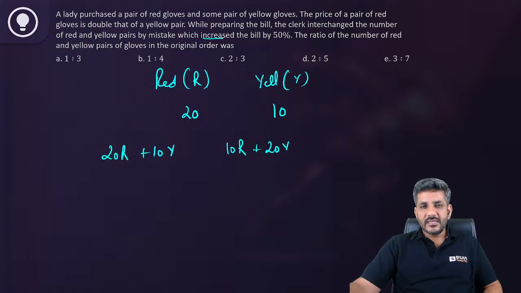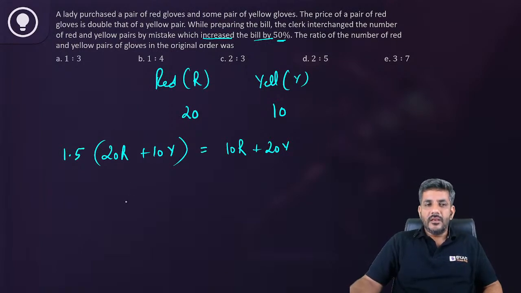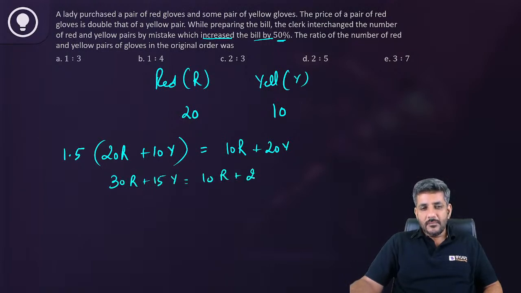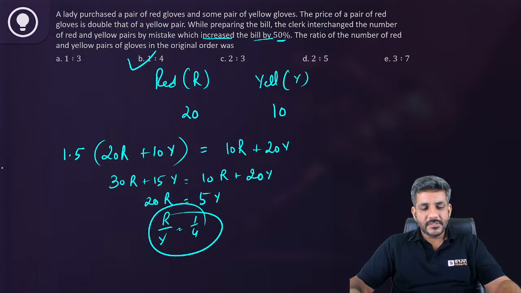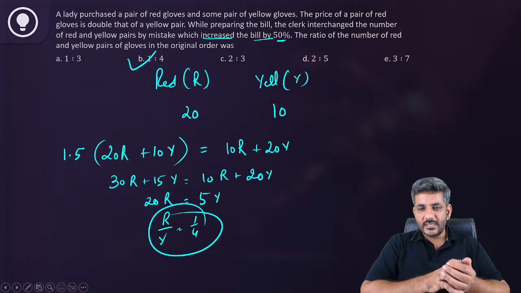And he says it increased the bill by 50%. So basically, original bill increased by 50% is the new bill. This gives me 30R plus 15Y is equal to 10R plus 20Y, or 20R is equal to 5Y. This gives me red to the yellow pairs is 5 is to 20 or 1 is to 4. So B option is the right answer for this question. I see that Ayushi had given the right answer. Disha also gave the right answer, right?